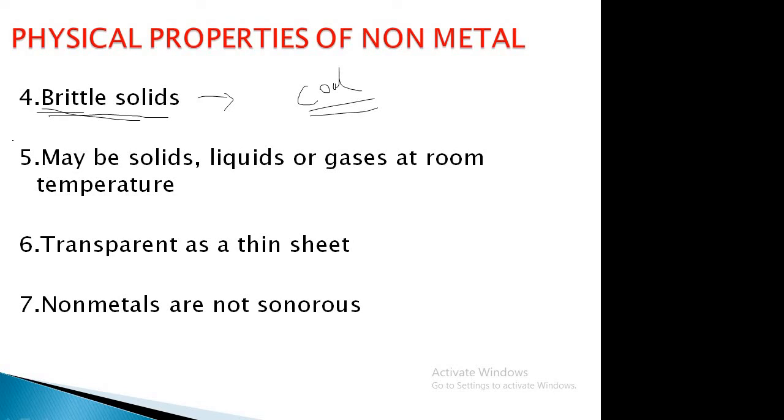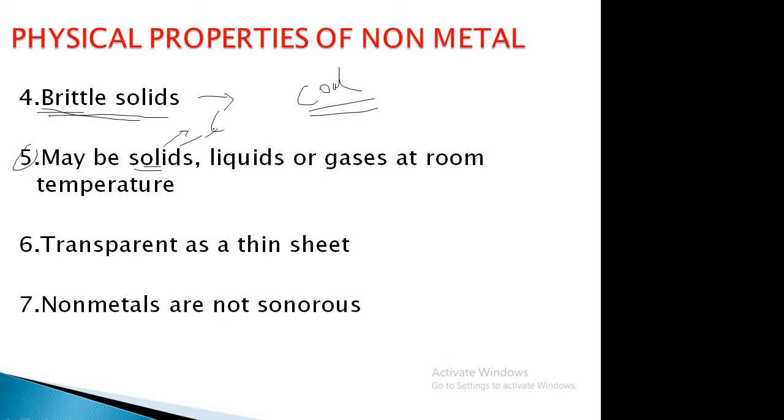Fourth point. Then the fifth point, may be solid, liquid or gas at room temperature. So you see here, the non-metals may be solid. We can say coal is a form of non-metal. It is a form of carbon, and graphite and diamond.